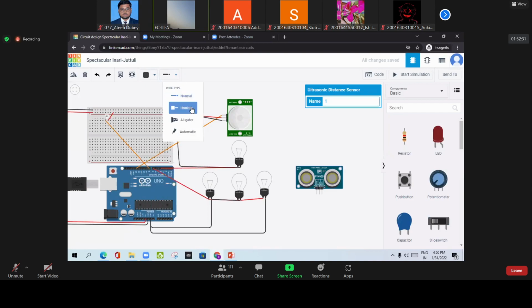Hook-up wire and so on. There is a site, tinkercad.com. When you log in on this site, you can make your own circuits and run that circuit, and once you run it, you can make your project as well.